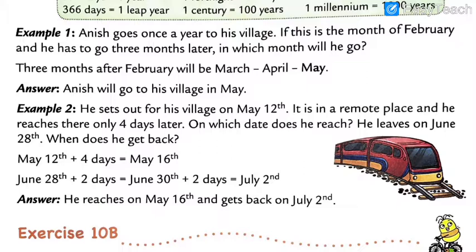Exercise number 10B. Before starting, the points that I told you, you have to keep in mind, as they are important for solving this exercise.